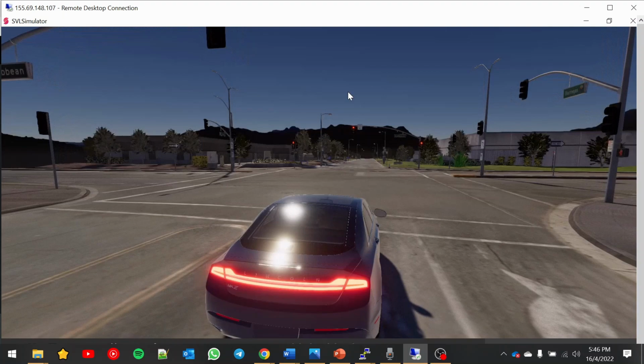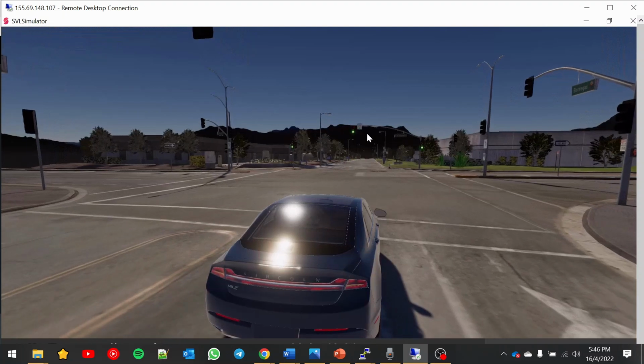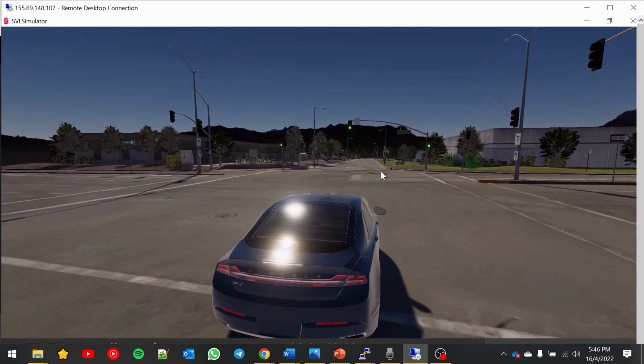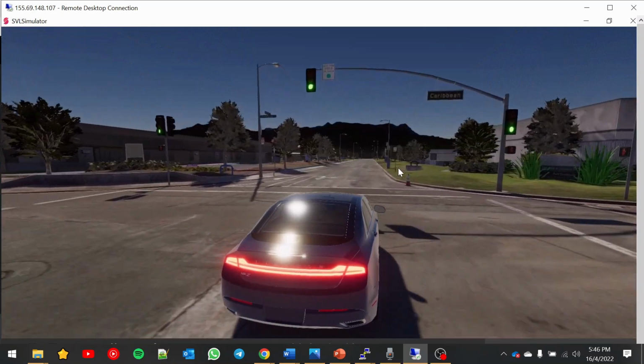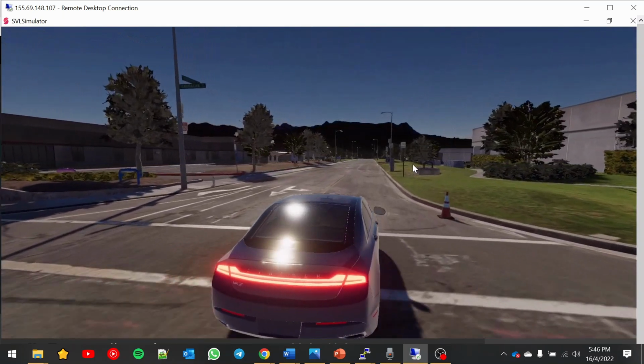Here we see a red light, and recognizing that it is red, the Apollo ADS vehicle remains stationary and waits for the traffic light to turn green. Upon turning green, the Apollo vehicle was able to classify it correctly and cross the traffic light safely to reach the final destination.